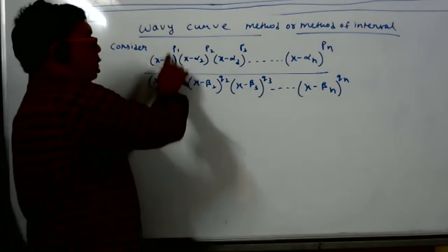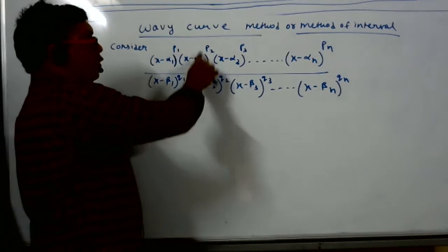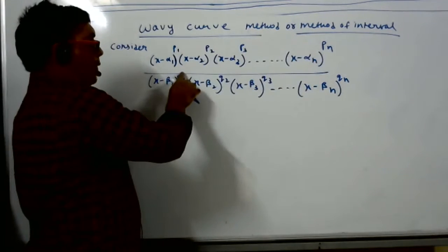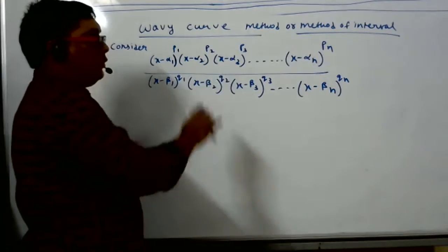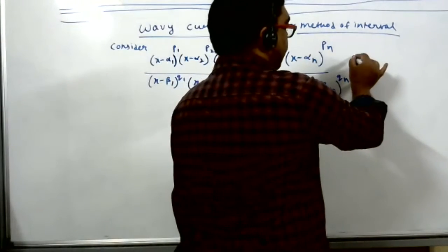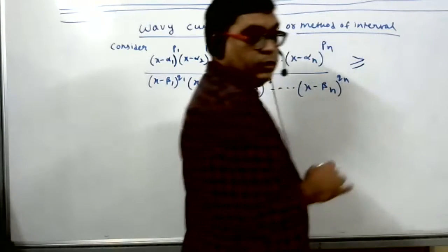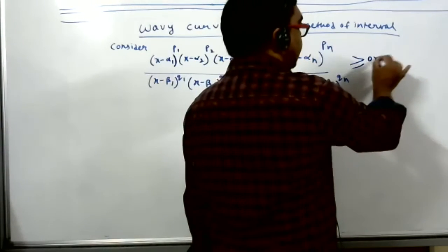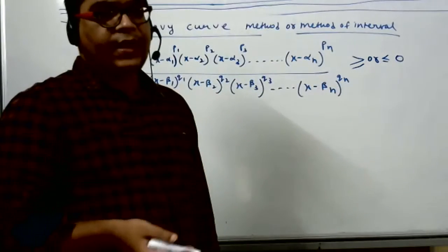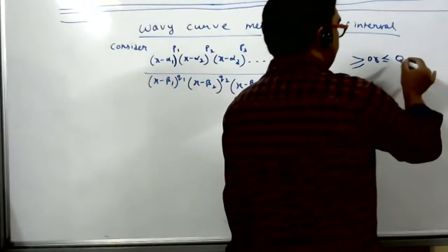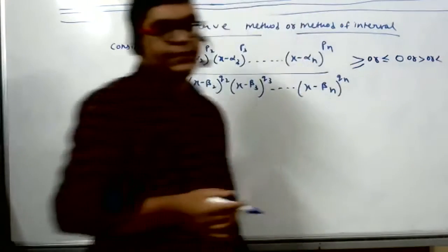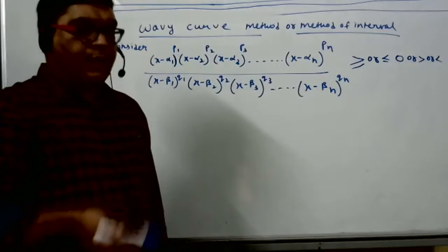(x minus alpha 1) to the power p1, (x minus alpha 2) to the power p2, and so on up to (x minus alpha n) to the power pn, over (x minus beta 1) to the power q1, (x minus beta 2) to the power q2. This way it is given. And here some inequality is given, like greater than or equal to, or less than or equal to, or only greater than, or only less than, meaning equal to is not given. Try to understand. Some inequality will be given.